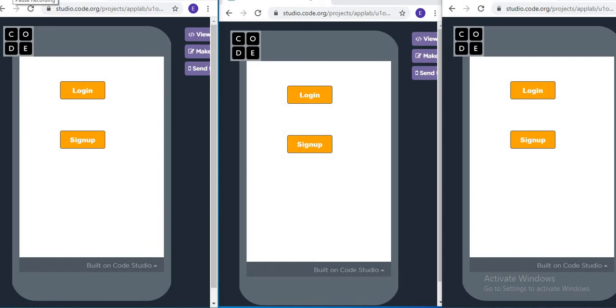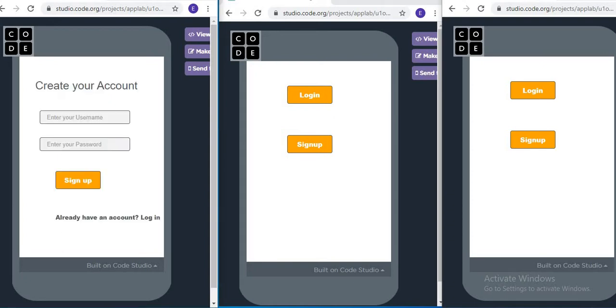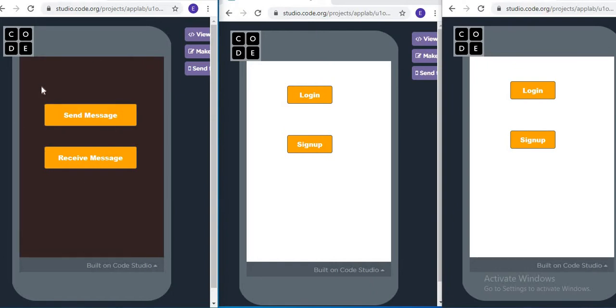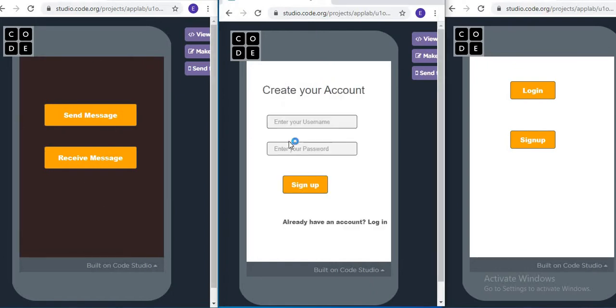So today we are creating a real-time private chat messenger. Let's quickly start. We are signing in first. I'm creating a new account, suppose Edular and Edular. I'm signing up. Then I have to log in, or else I won't be able to continue to the application.